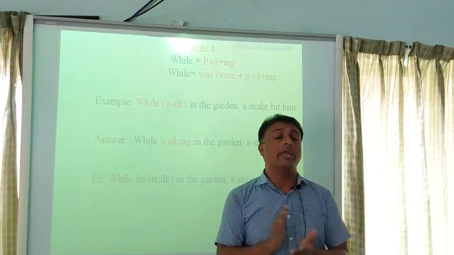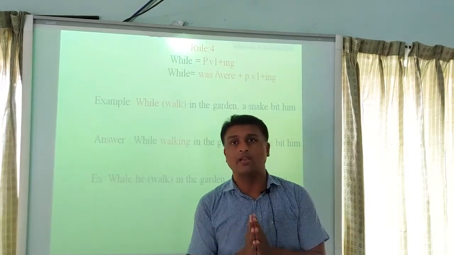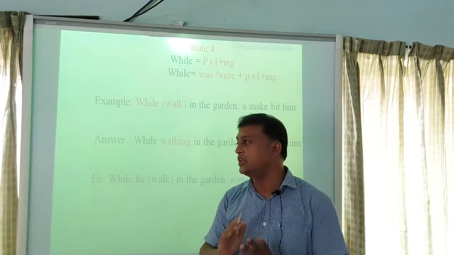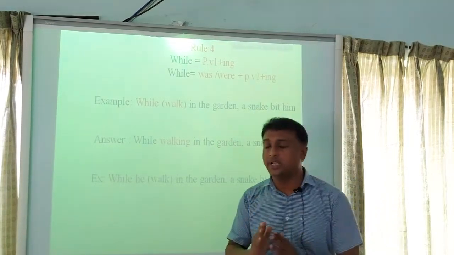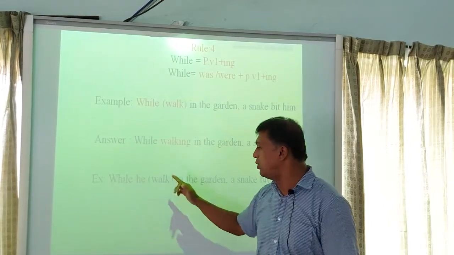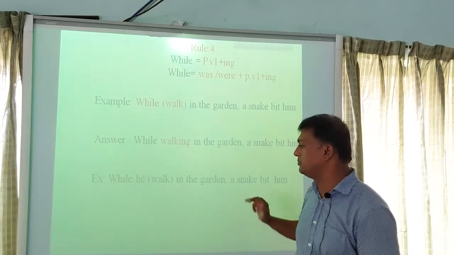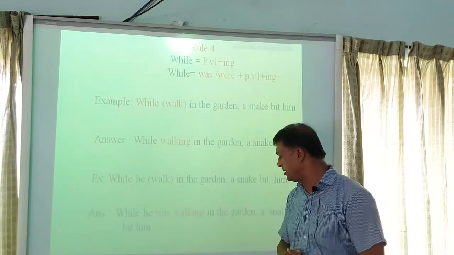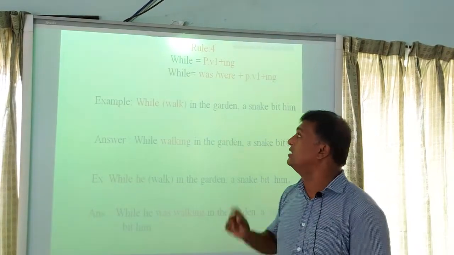That means we have to write was, were after the subject, and we have to add ing with the principal verb. So the answer of this sentence is, while he was walking in the garden, a snake beat him. I think you have understood this rule.